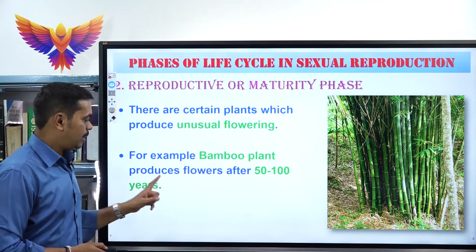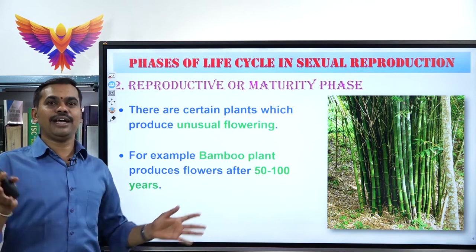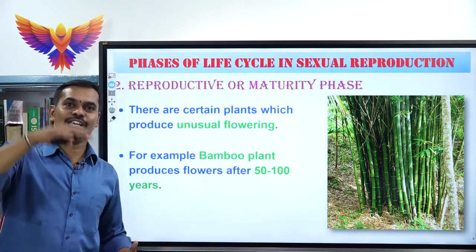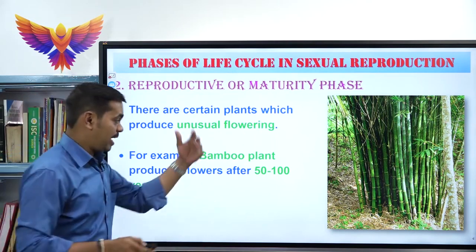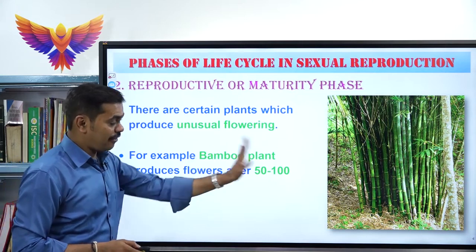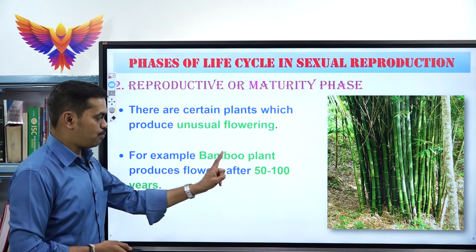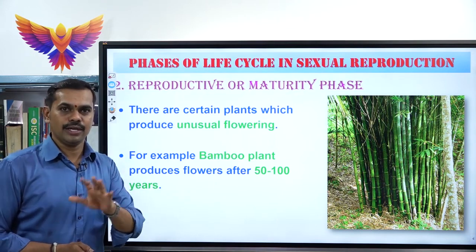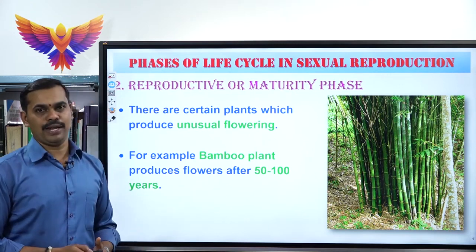In bamboo plant, they produce flowers only after 50 to 100 years. Imagine, till 50 to 100 years, the bamboo plants keep on growing in length, size, weight and diameter, but they never produce flowers. After 50 to 100 years only, the bamboo plants start producing flowers. Please make a note of that, very important. Name a plant which produces flowers once in 50 to 100 years, then you write it as bamboo plant.